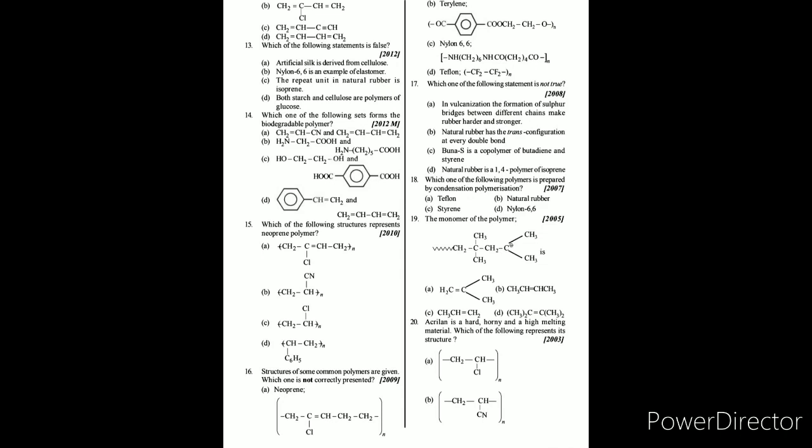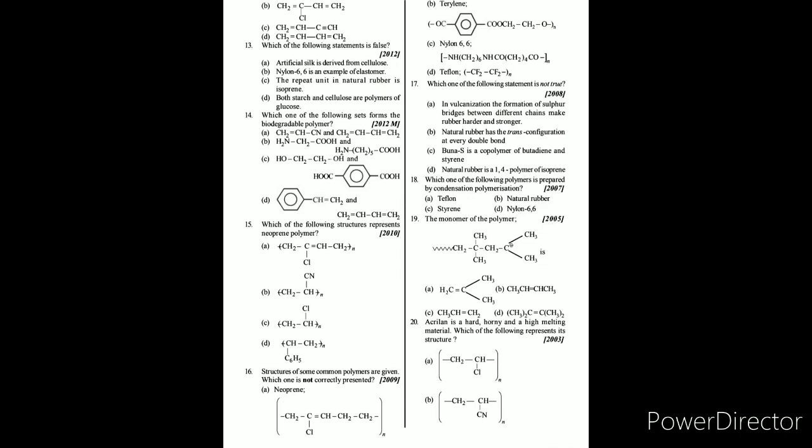NH2CH2COOH and NH2(CH2)5COOH. By using these two monomers, we can prepare nylon 2,nylon 6, which become a biodegradable polymer, and others are non-biodegradable polymers.